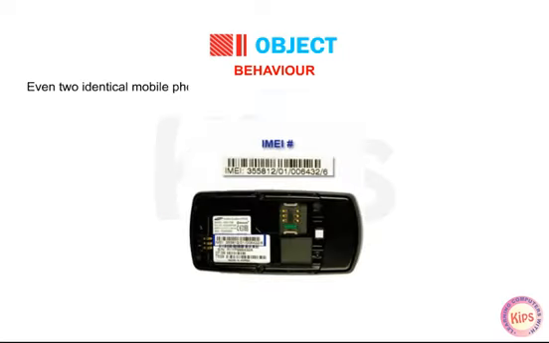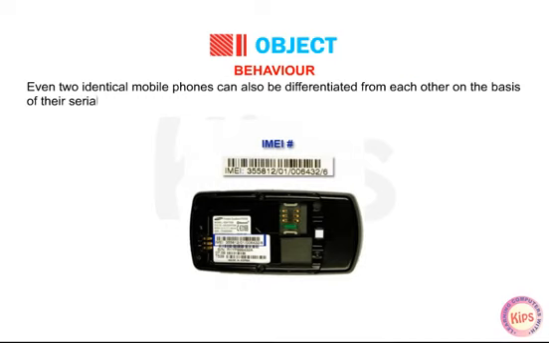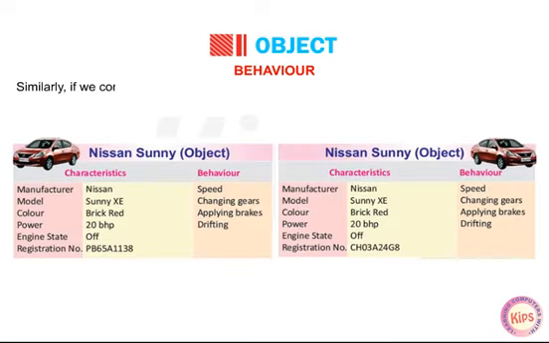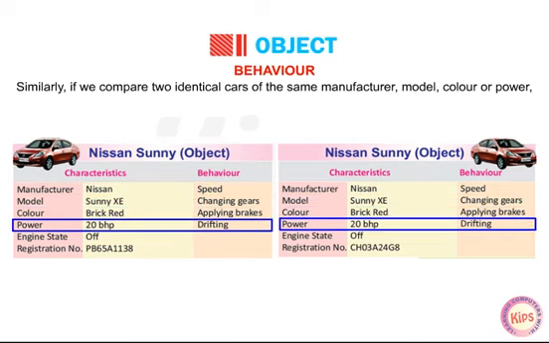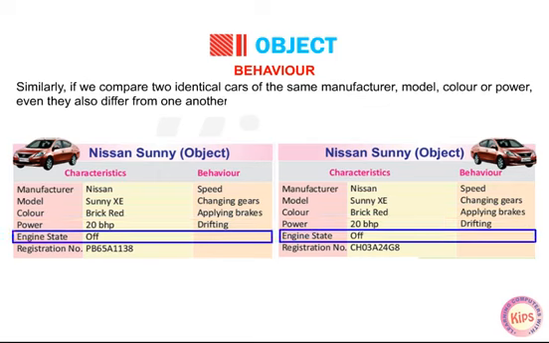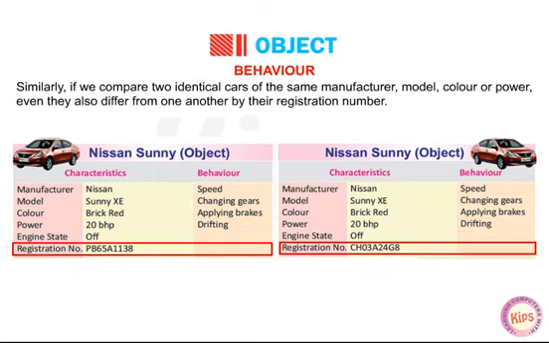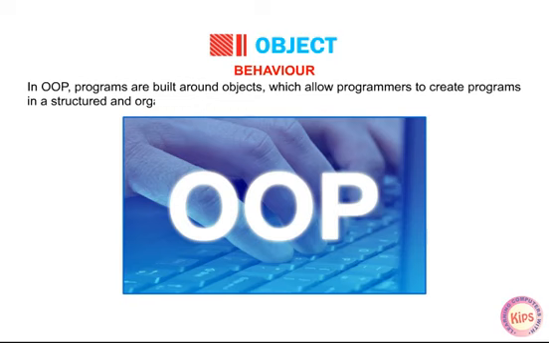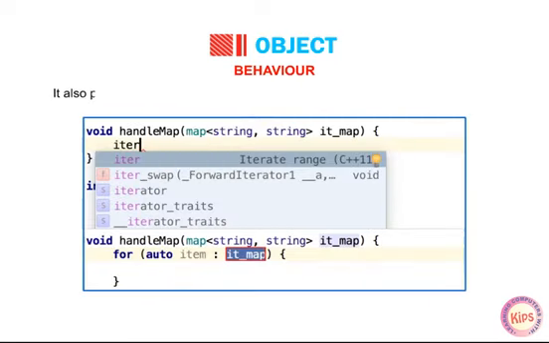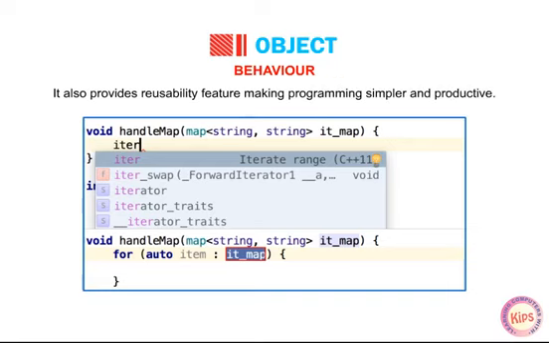Even two identical mobile phones can be differentiated from each other on the basis of their serial numbers and IMEI numbers. Similarly, if we compare two identical cars of the same manufacturer, model, color or power, even they differ from one another by their registration number. In OOP, programs are built around objects, which allow programmers to create programs in a structured and organized manner. It also provides a reusability feature, making programming simpler and more productive.